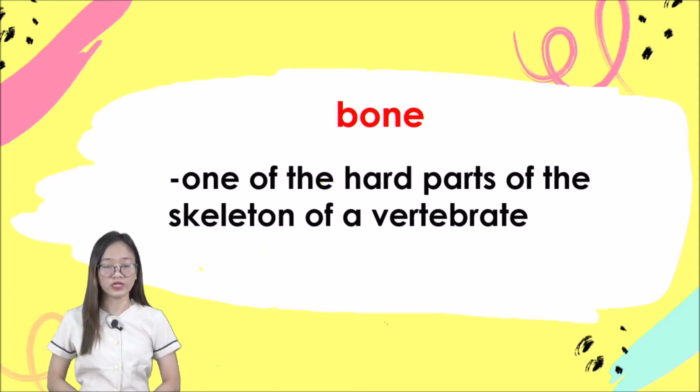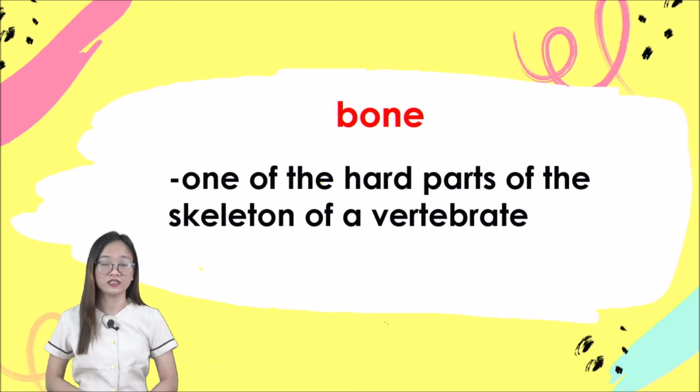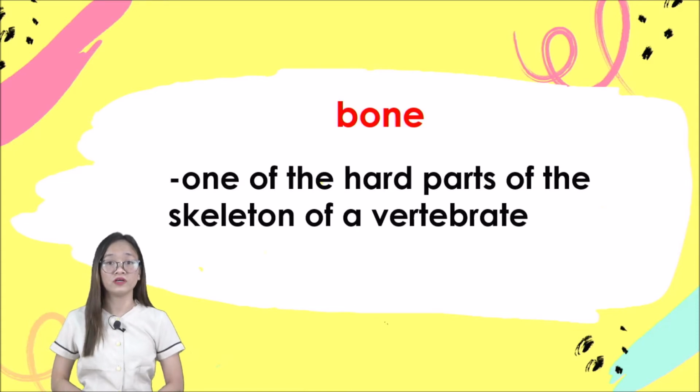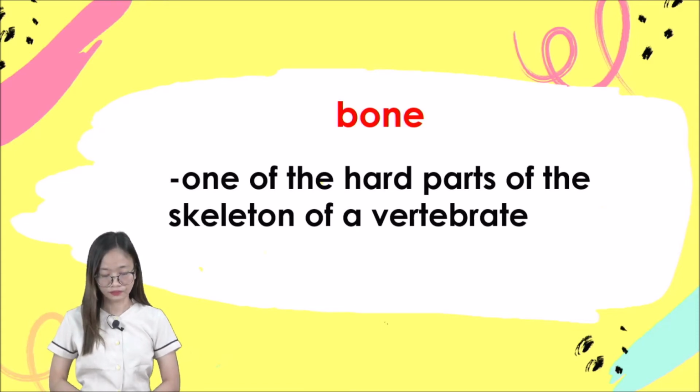Now class, we will define the keywords that we encountered a while ago. The first one is bone. When we say bone, class, it is one of the hard parts of the skeleton of a vertebrate. When we say vertebrate, it is one that has a backbone or skeleton. This means we belong to the vertebrates, humans. We are part of the vertebrates because we have the skeleton, okay?